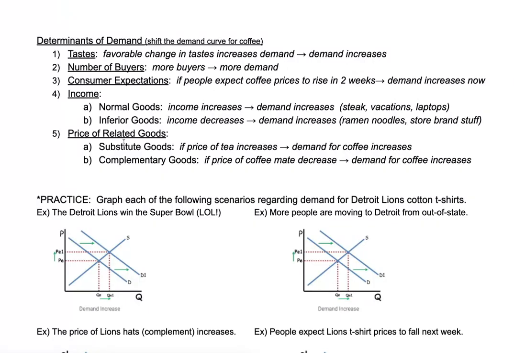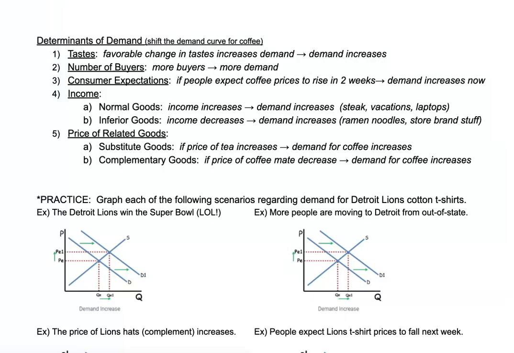Now, another thing that shifts the demand curve, in this case, we're talking about coffee, would be the price of substitute goods. Tea is a substitute. If tea was more expensive, people would buy less tea and more coffee. For a complementary good, Coffee Mate can go with coffee. What if Coffee Mate prices go down?